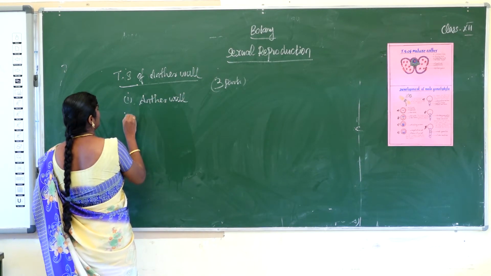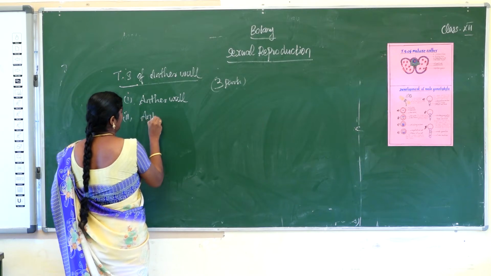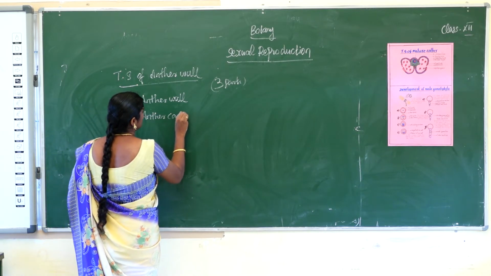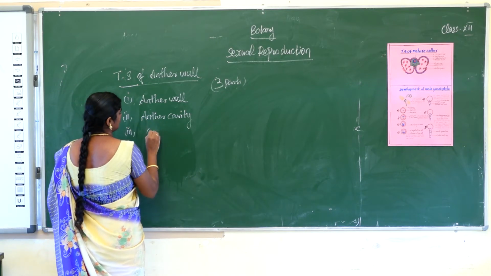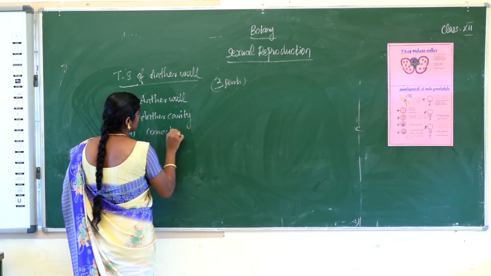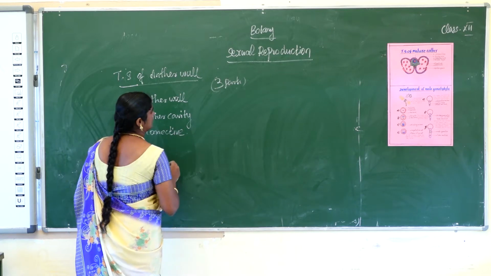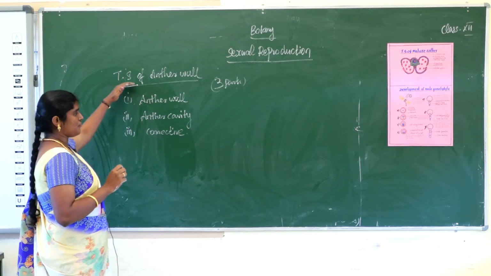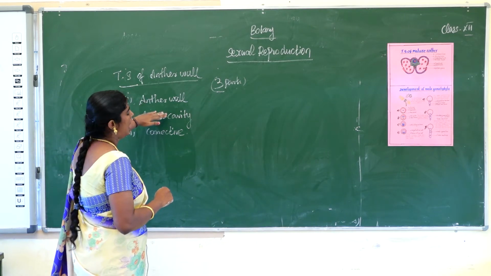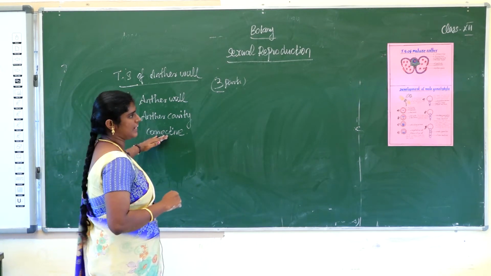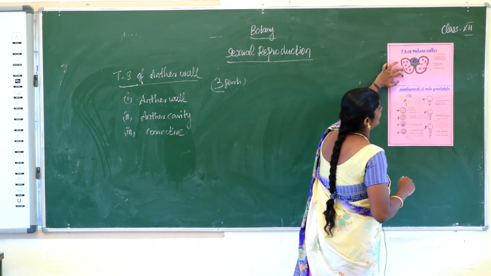Second one, anther cavity. Third one, connective. This is a TS of a mature anther diagram.